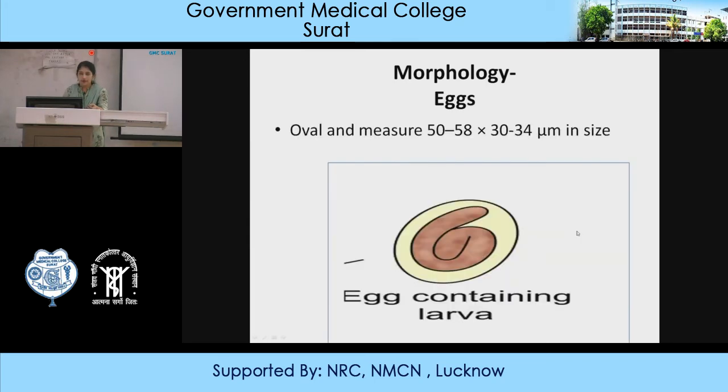Regarding the morphology of the egg, it is oval, 50 by 34 micrometers in length and width, and these eggs contain a larva. Remember, Trichuris eggs do not initially contain a larva. After 10 to 14 days in the soil, they are converted into embryonated eggs, and then into the different stages of larva like L1, L2 and L3.